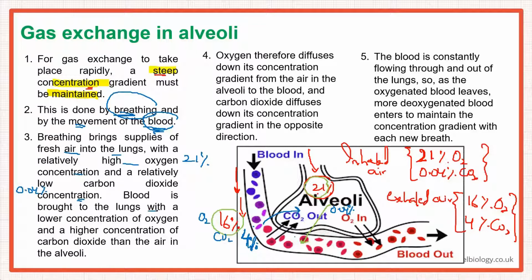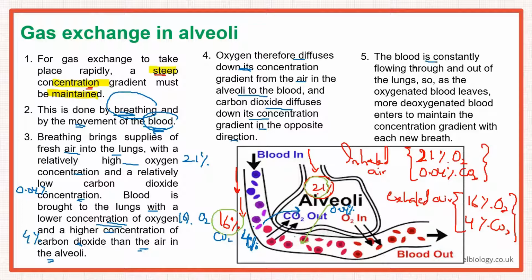Blood is brought to the lungs with a lower concentration of oxygen, which is 16%, and a higher concentration of carbon dioxide, which is 4%, right? Than the air in the alveoli. Oxygen therefore diffuses down its concentration gradient from the air in the alveoli to the blood, and carbon dioxide diffuses down its concentration gradient in the opposite direction.